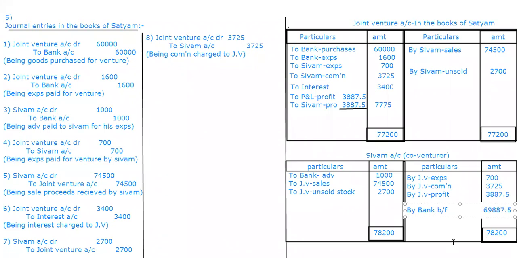Okay, so that's it. As he has asked only in the books. Now we have to write these entries. First, we got a balancing figure on the debit, so that means joint venture should be on the debit side.